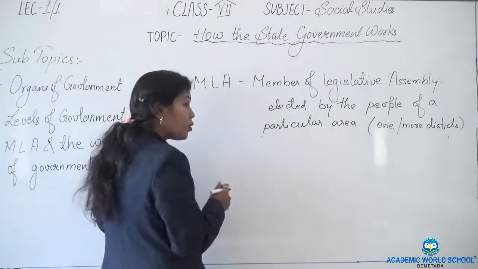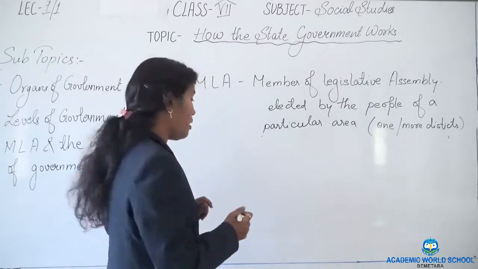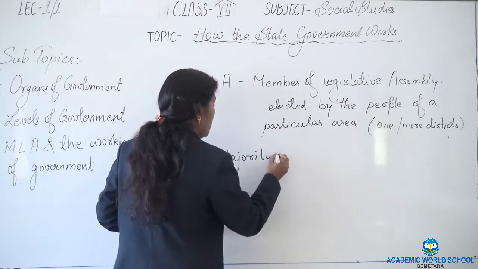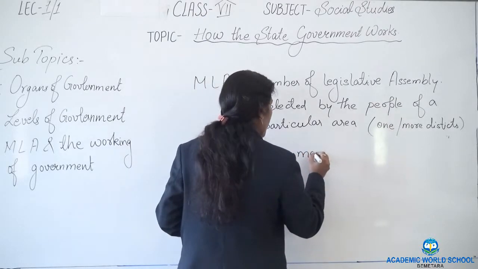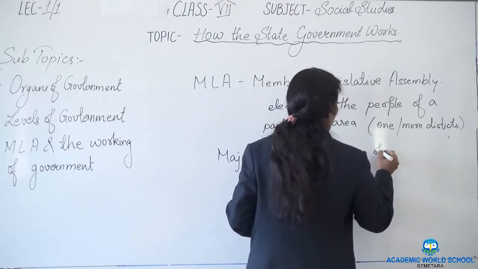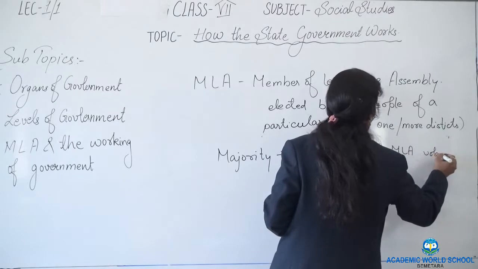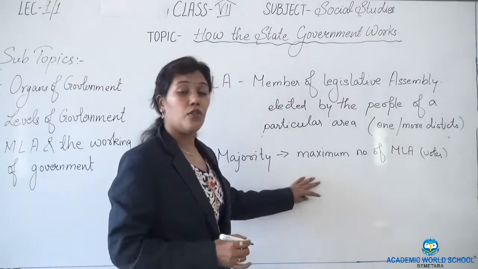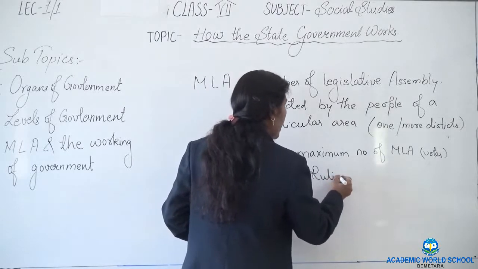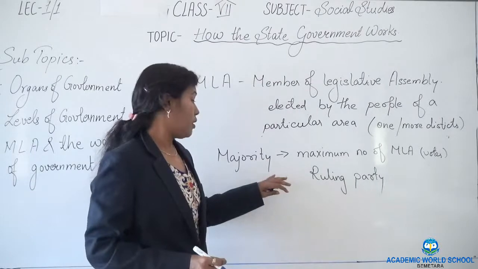Now, whichever party has the majority of MLAs, majority means the maximum number of votes, the maximum number of MLAs or votes, they will become the ruling party.